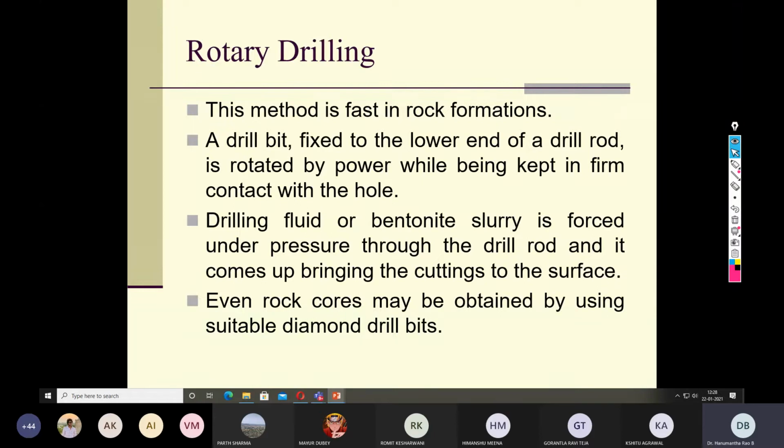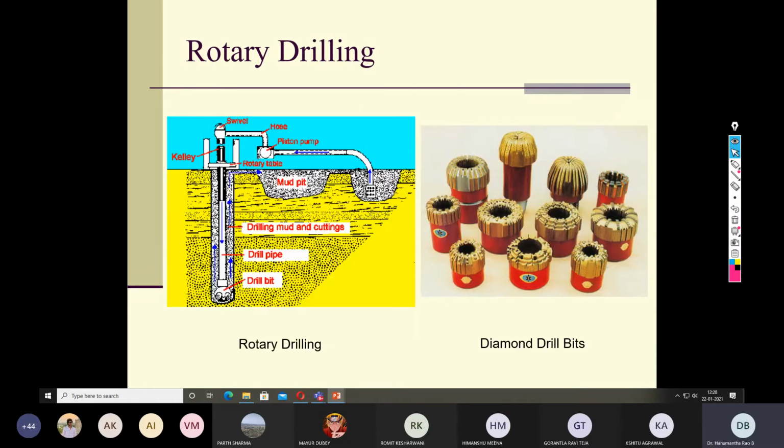So for advancing the borehole is rotary drilling. So these are the rotary drill bits. These are also called diamond drill bits. There are several varieties of diamond drill bits available in the market. This kind of rotary drilling is essentially used in case of rocks or where the soil is very hard, where wash boring fails to loosen the soil sample.